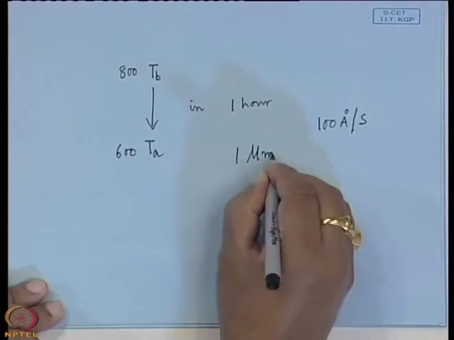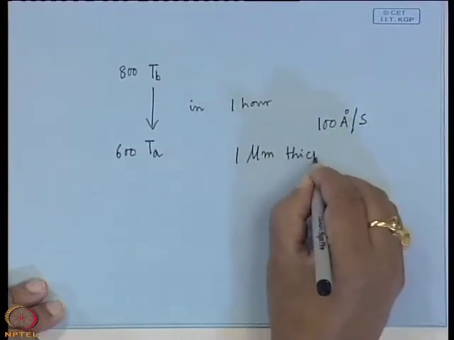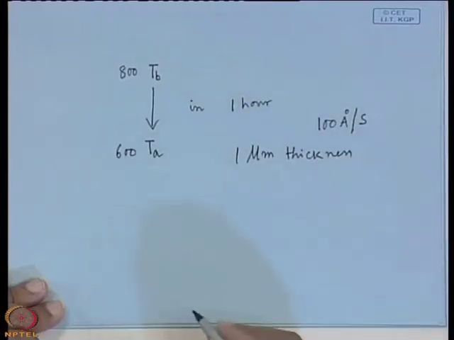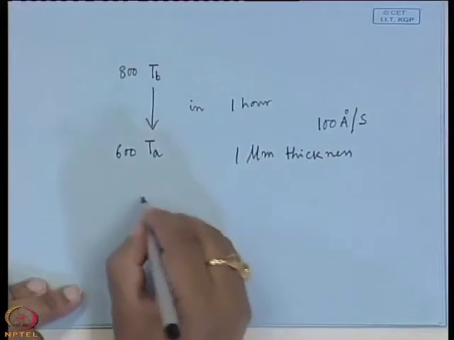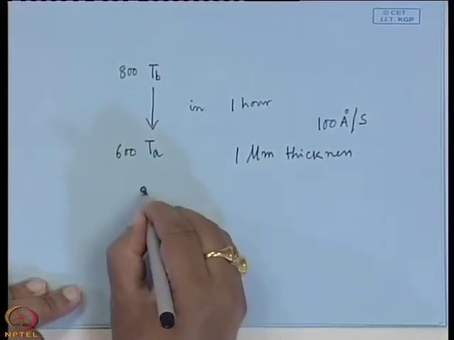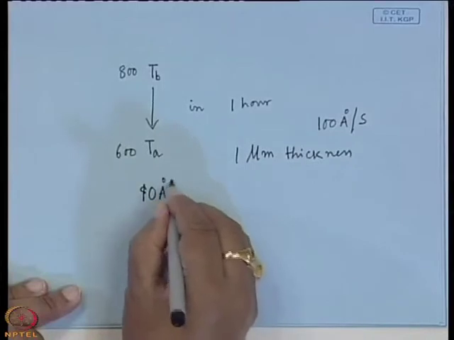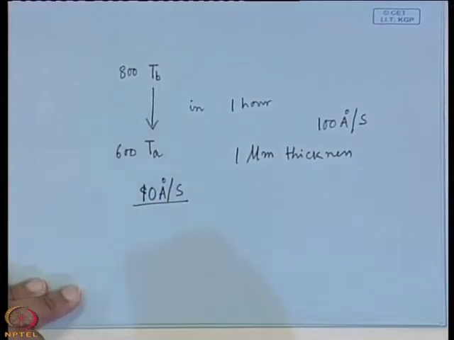Suppose for a particular application you need 1 micron thickness, and the growth rate is say 10 angstrom per second. So, what should be the time?